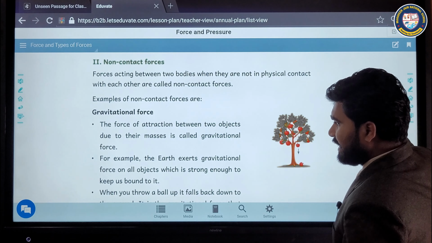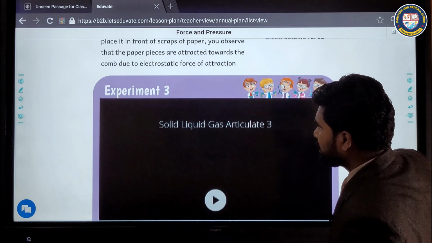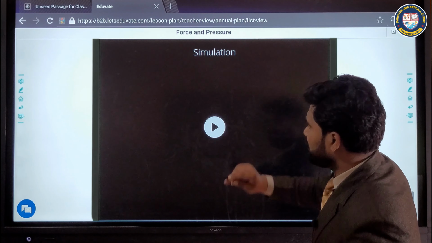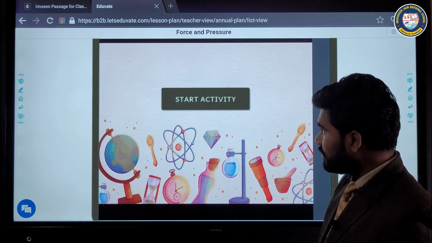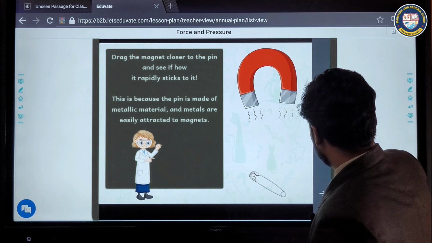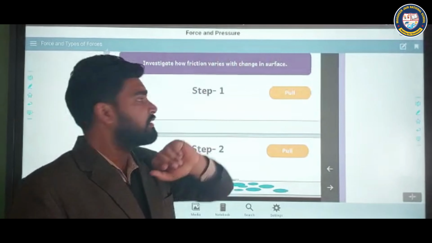So through some activity I am going to show you which type of friction we can see here. Suppose this is an activity. We have to investigate how friction varies with changing surface.